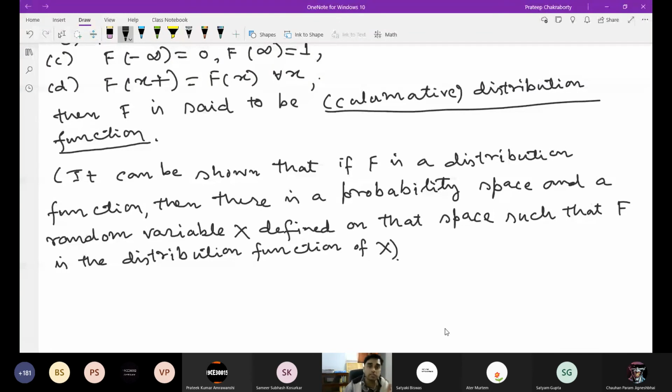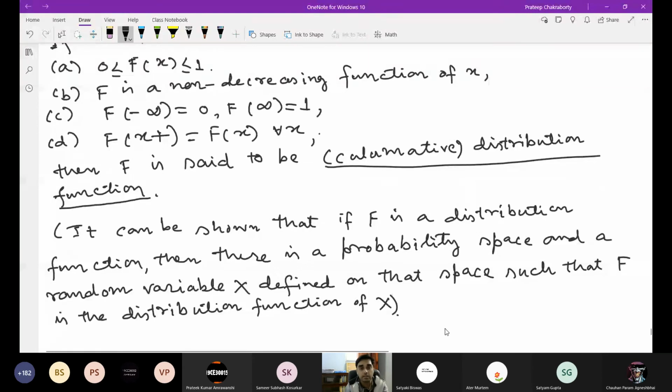Another way is that using these four properties, you say that if a function satisfies them, then the function is said to be a cumulative distribution function. And it can be shown that these two ways of defining a distribution function are the same. Means if you have a probability space and random variable given, and from this you derive the distribution function, then that has these four properties.